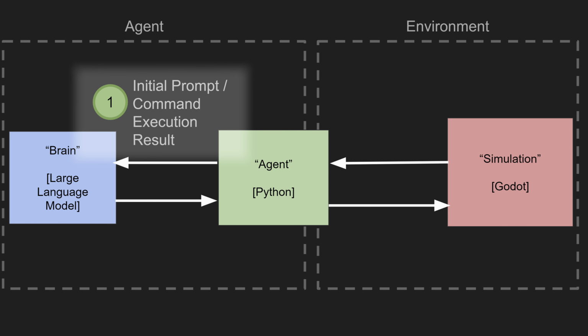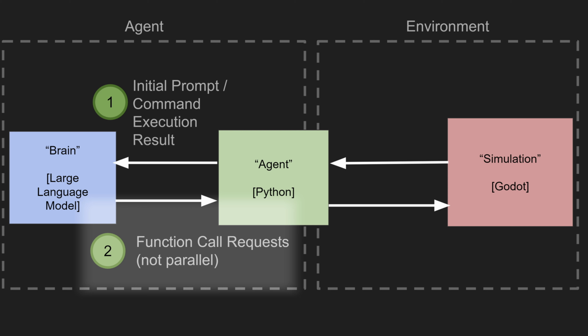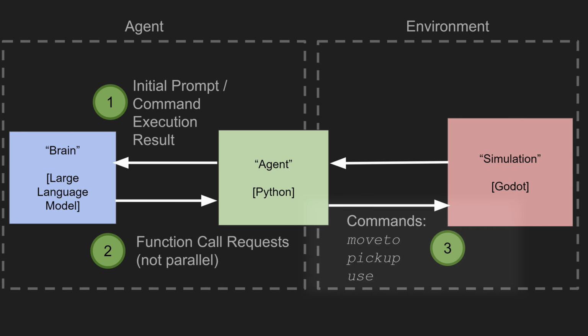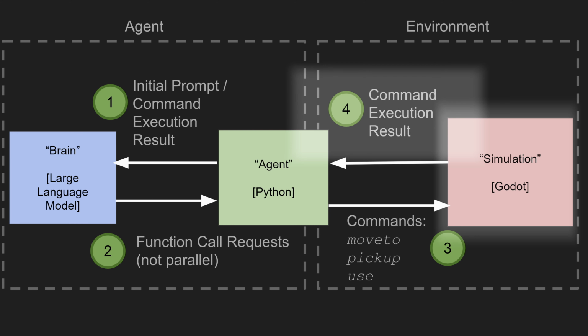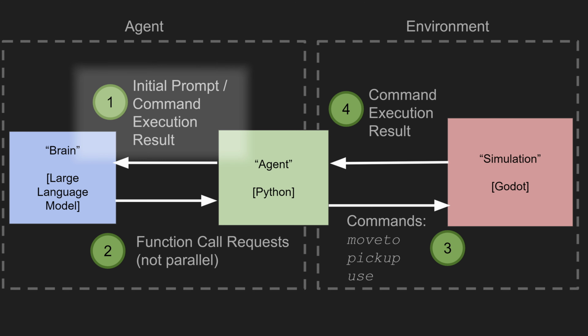So in the background, this is how it's all working. Our initial Python script calls GPT-4, and with the initial prompt and the world status, GPT-4 will then return a command to call. We then pass that command onto the simulation, which is written in Godot, a game engine. We then execute the command or return an error. That goes back to the Python code, which we then give to the large language model, GPT-4, to execute. It will then give us the next command, and this process continues until the large language model tells us to quit when it thinks it solved the problem.